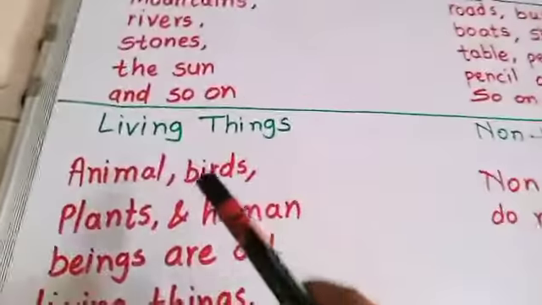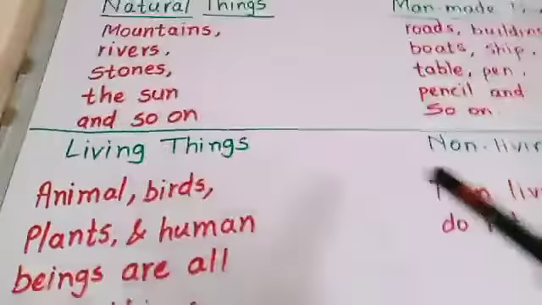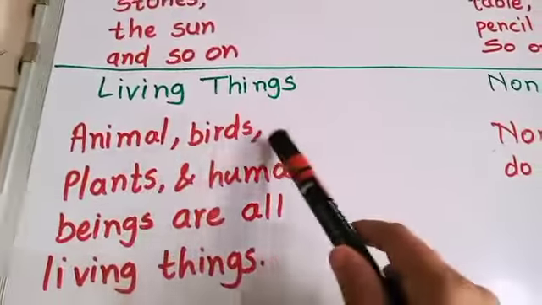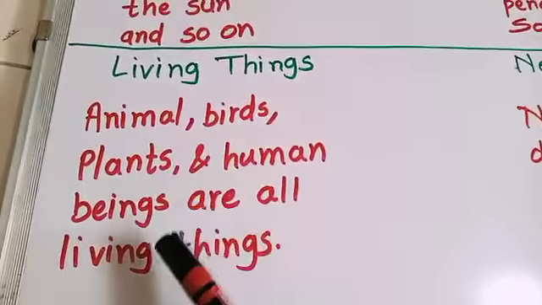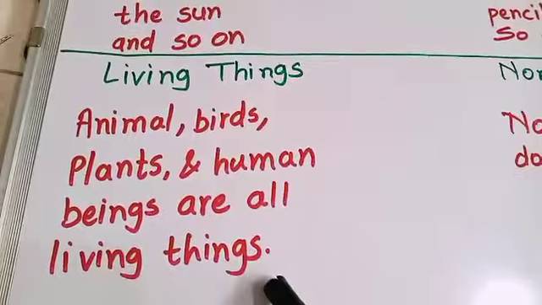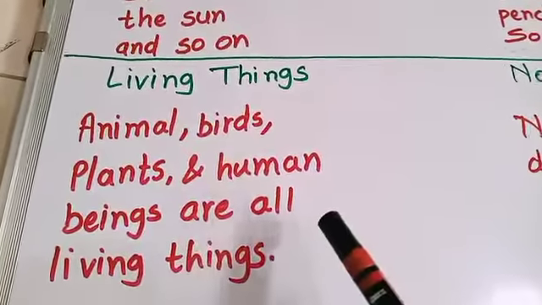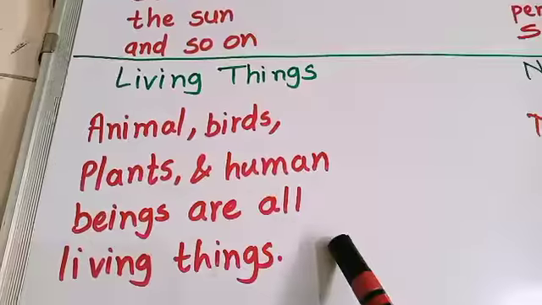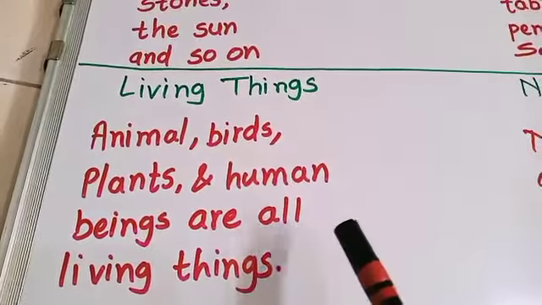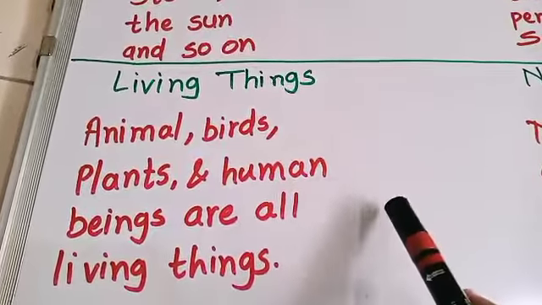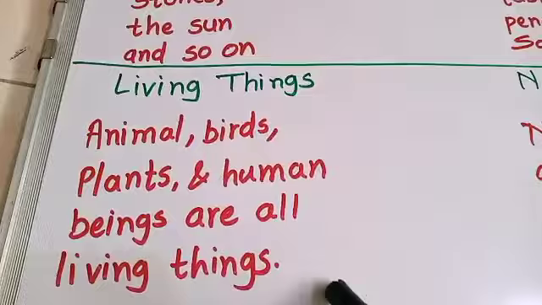Next we have learned about living things and non-living things. In living things, animals, birds, plants and human beings are all living things. Why are they living things? Because they can breathe, they can grow, they can eat, they can move from one place to another place, so they are living things.